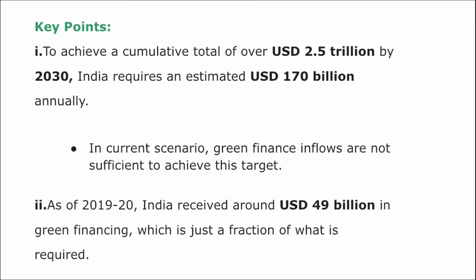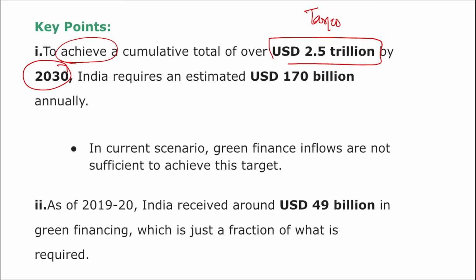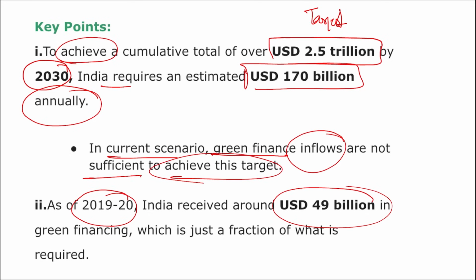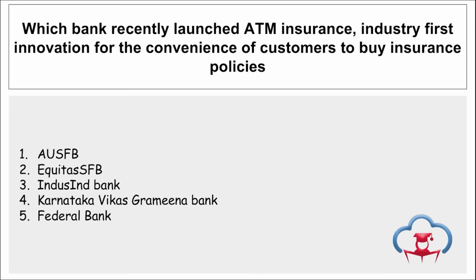Moving on. Here you can see, we have to achieve a total of $2.5 trillion by 2030, this is the target. And so far, we have only acquired $49 billion till 2019-2020, and India requires an estimate of $170 billion annually in order to green finance our projects. So in the current scenario, we can say that the green finance inflows that are coming are not sufficient to achieve this target.